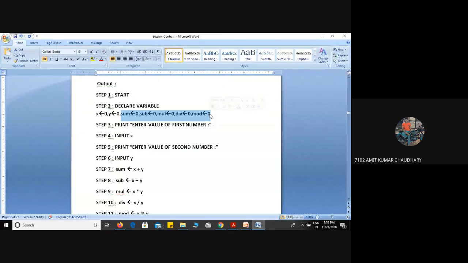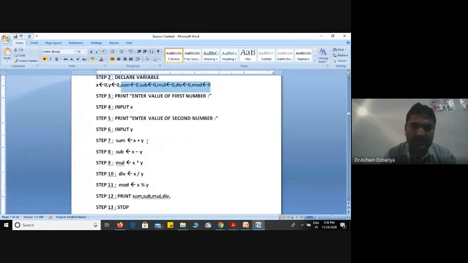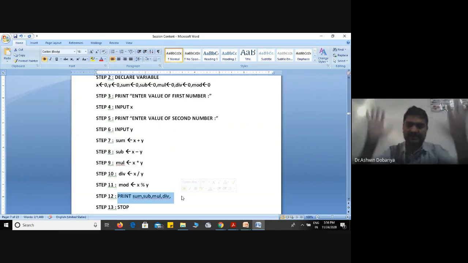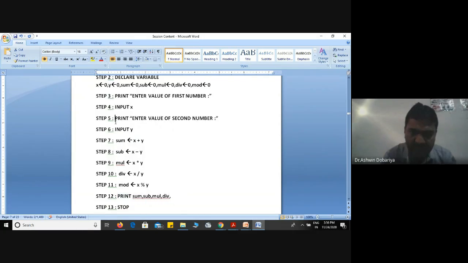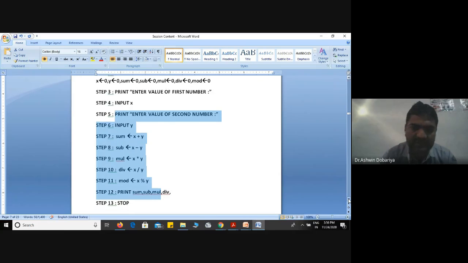Here first we have performed each and every operation one by one and stored the answer in particular variables. And at last we display all the answers in one statement. This is one method of the program. The same algorithm we can write in that way.